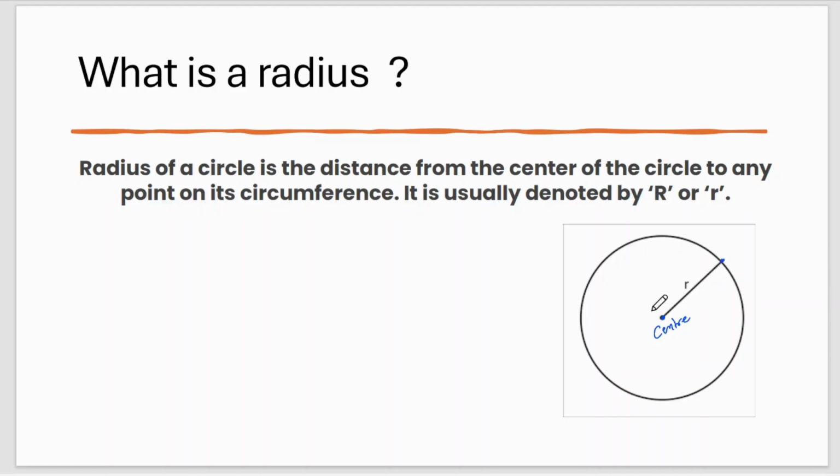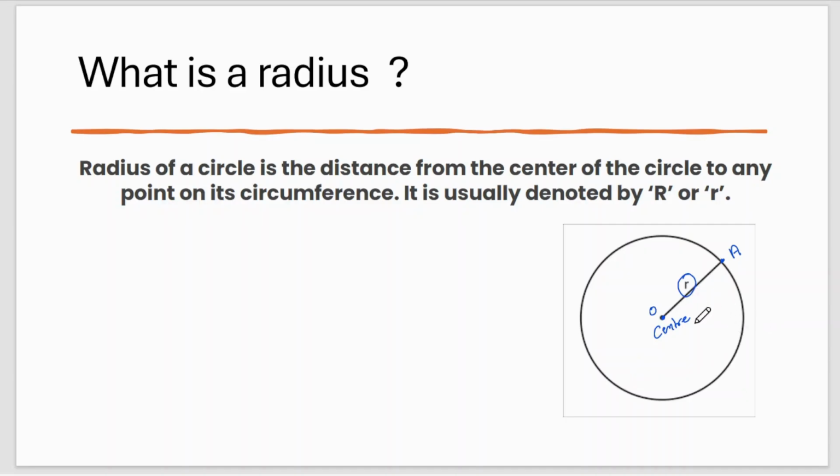Suppose the center point is O and the point on the circumference is A. Now you connect O and A, you will get a line segment, and that line segment is called the radius.